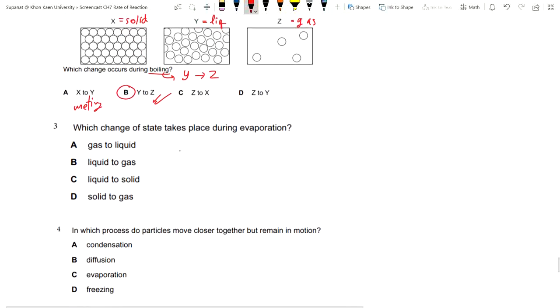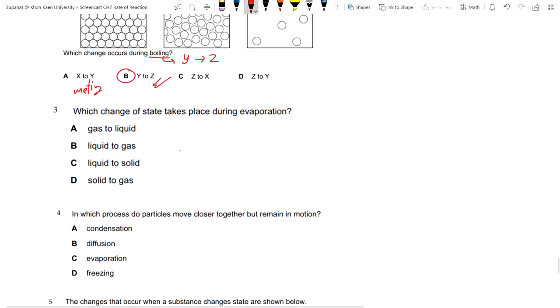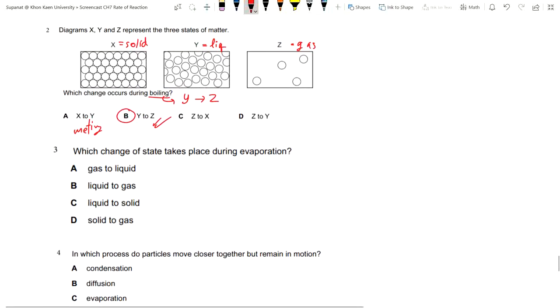Alright, number 3. Which change of state takes place during the evaporation? This question is really analogous to question 2. There's a difference in the picture, the diagram, and the sentences. So, evaporation is the changing from liquid into gas, right? Which choice? The choice B, right? B is the correct answer.